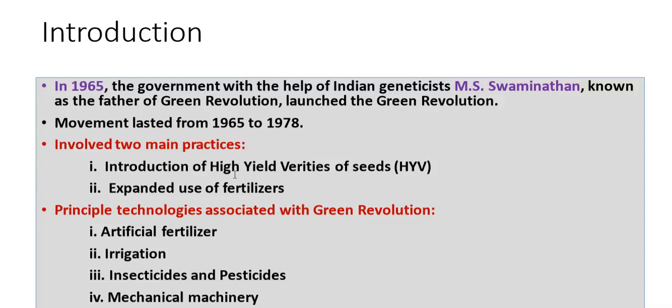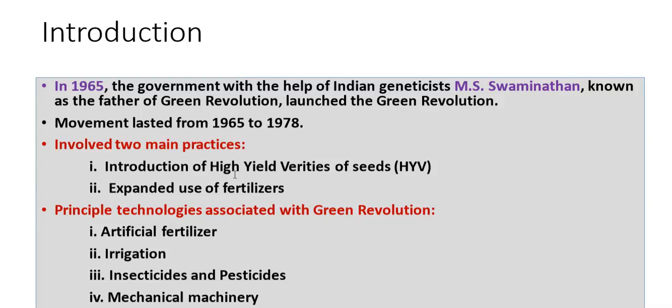of fertilizers. Now what happened here? Earlier India was importing it from outside, and the farmers were not able to give that much of money, and they were unable to take it. But in some way the rich farmers who were able to purchase this high yielding variety seeds was very helpful for them, but the poor farmers could not afford it. And also the expanded use of fertilizers was also costly.